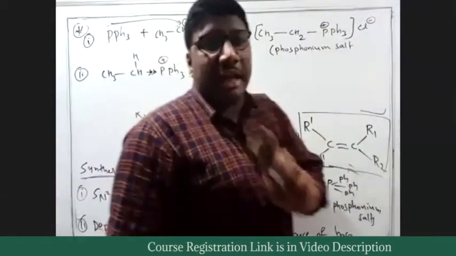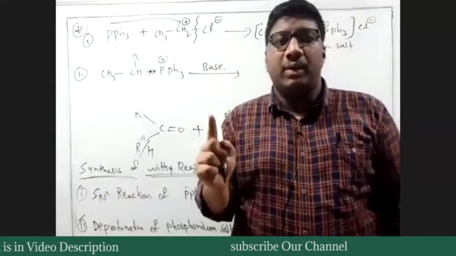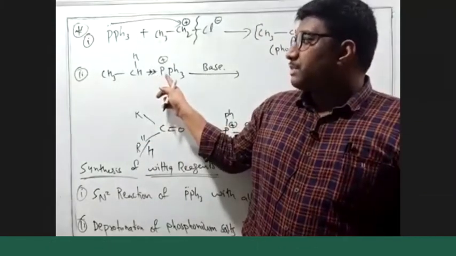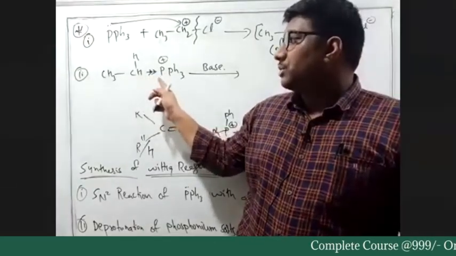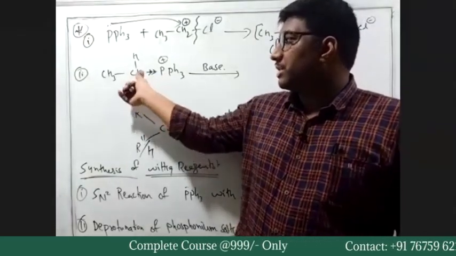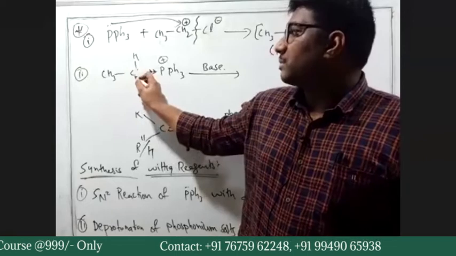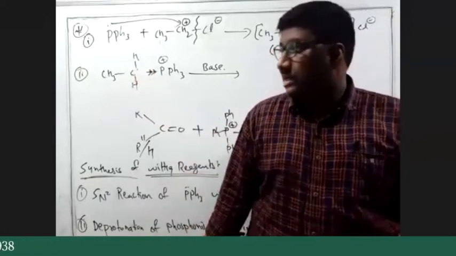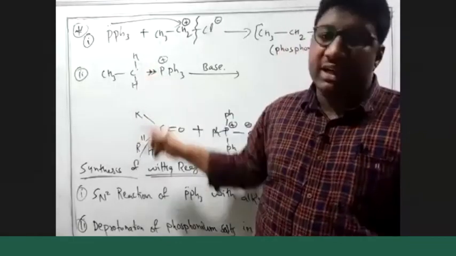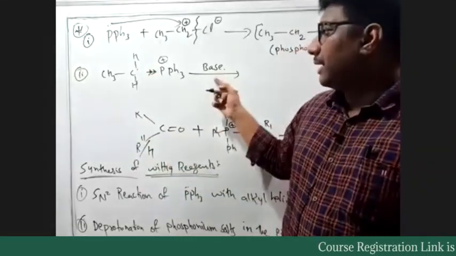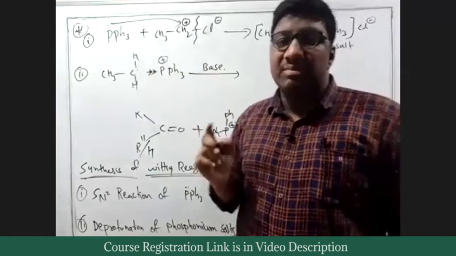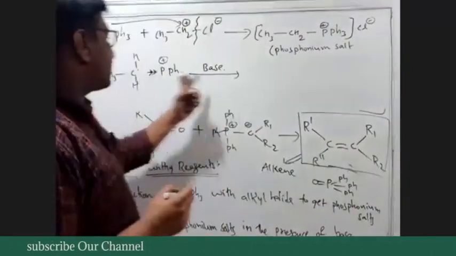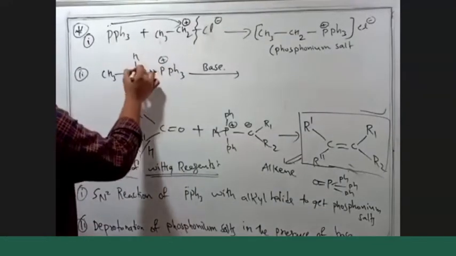Same logic as we discussed in aldol condensation. The electron density moves towards phosphorus, so this carbon gets partially positive charge. So this C-H bond becomes weaker, and we have a base. The base picks up the proton from the alpha carbon.